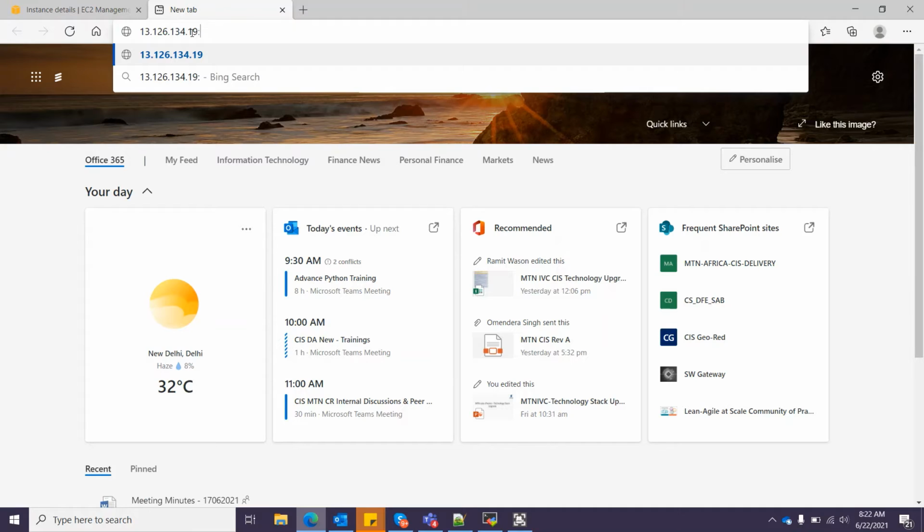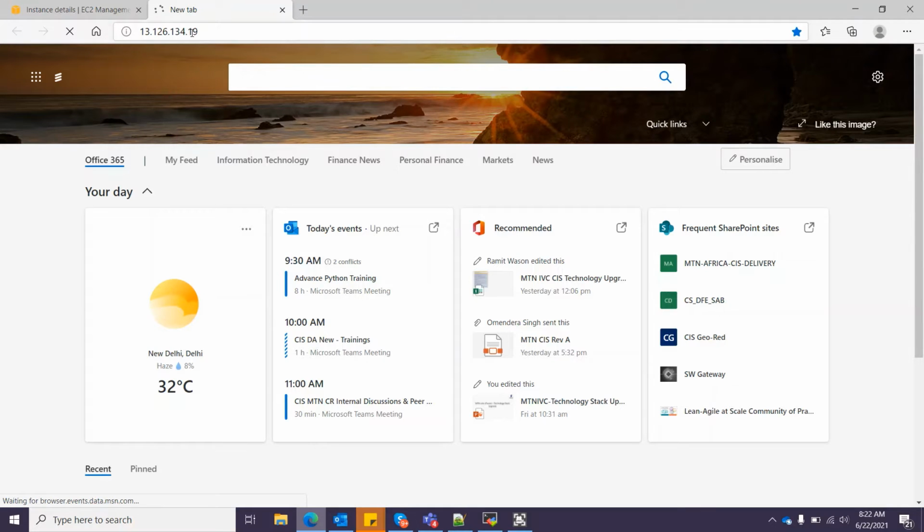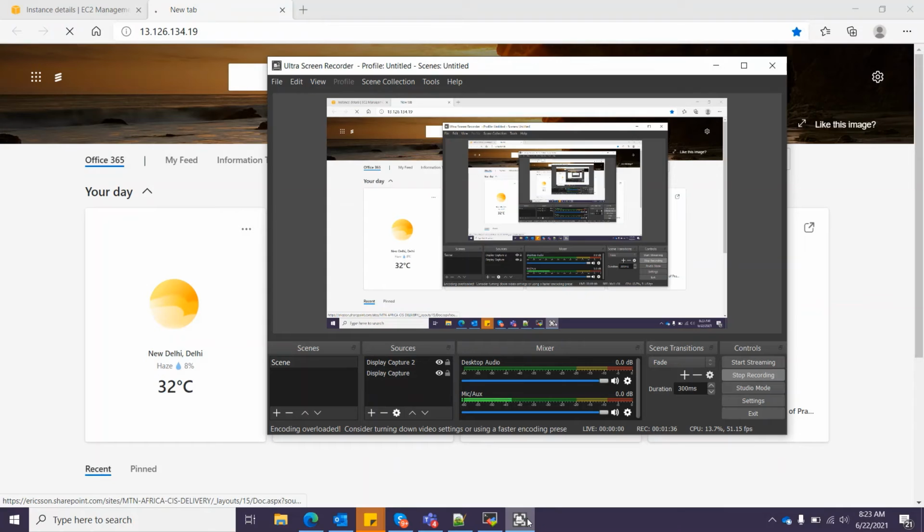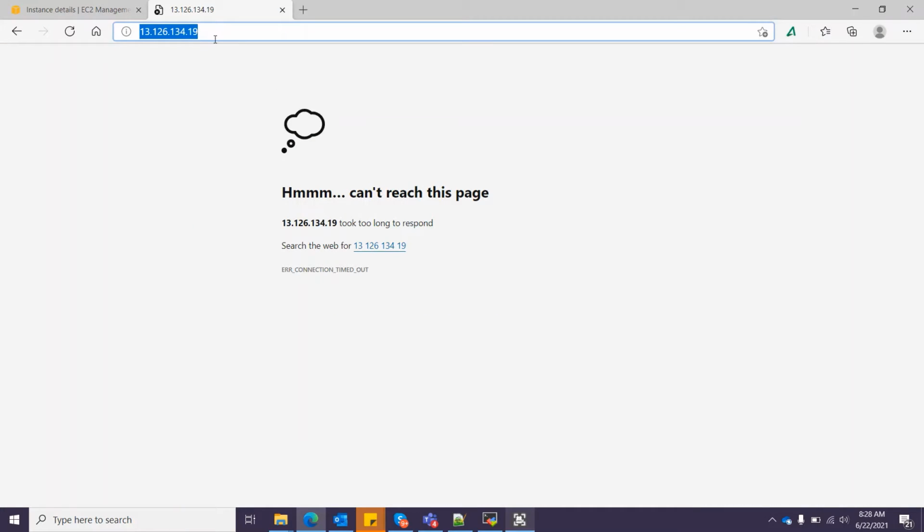So port is 80. Okay, as you can see, this port is not accessible from the outside. So let's see what we have to do to access this.